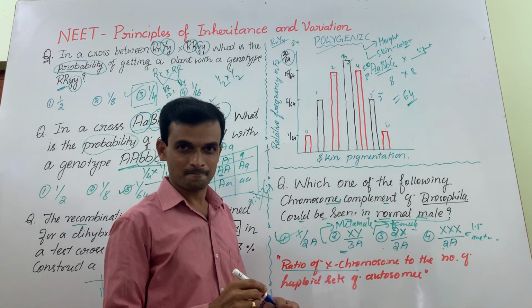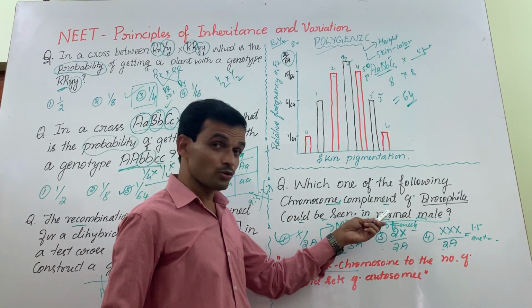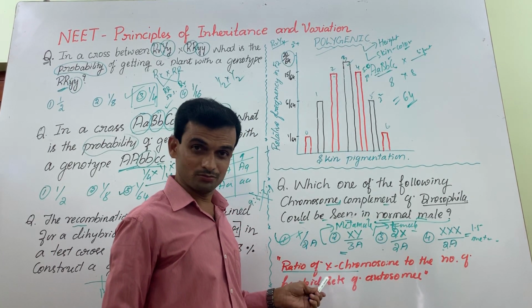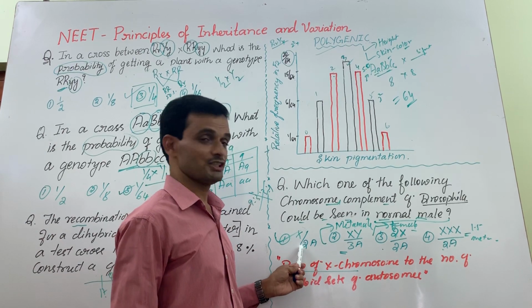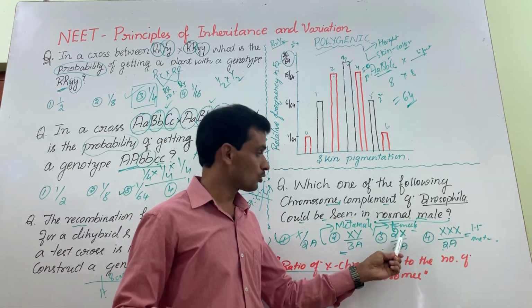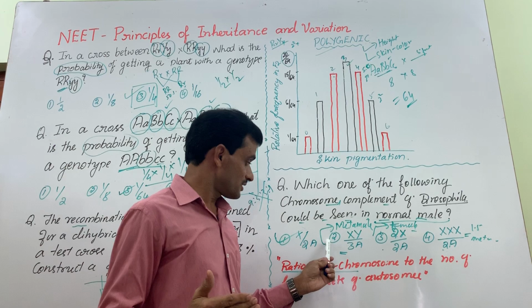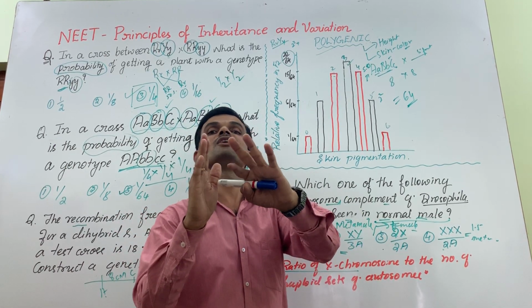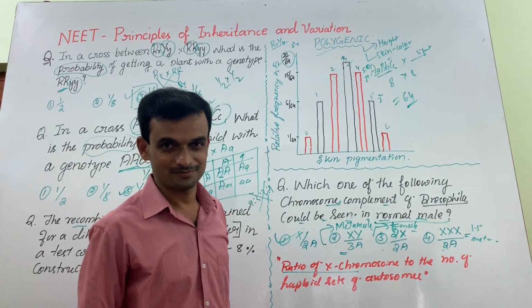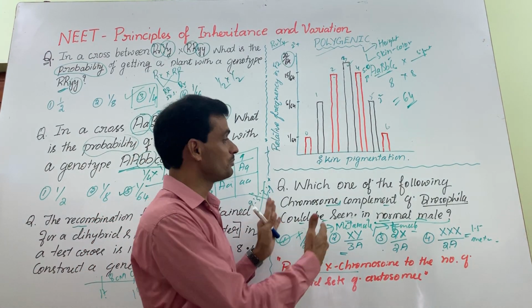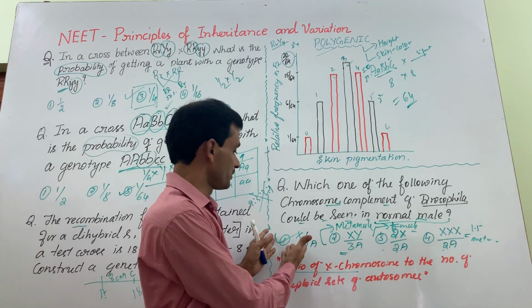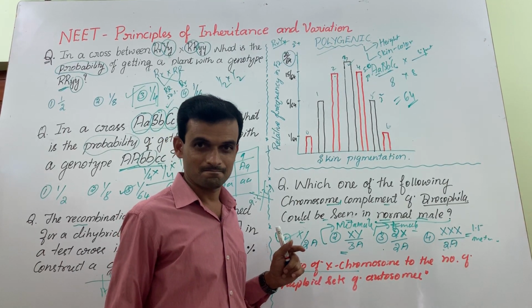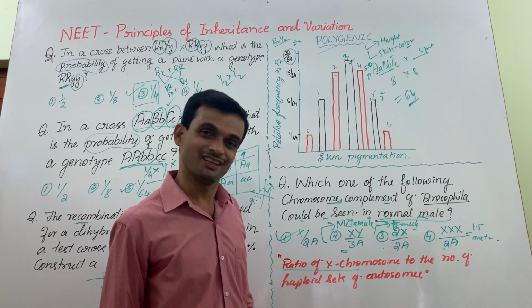What have you understood here? The sex of Drosophila depends on this ratio. If the ratio is 0.5, it is male. Ratio 1, female. More than 1, meta female. Less than 0.5, meta male. Between 0.5 and 1, it is called intersex. So once you study this, you will be very confident to say that, oh, it is male, this is the answer. I will discuss a few more concepts in another video.